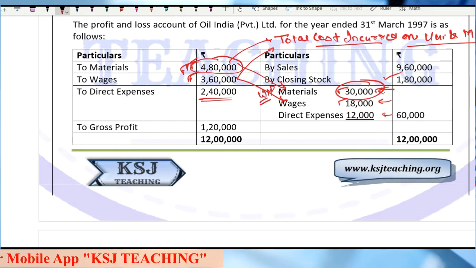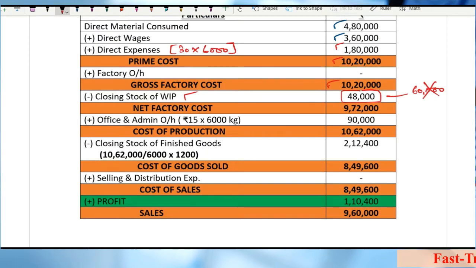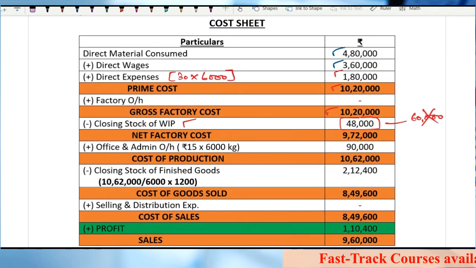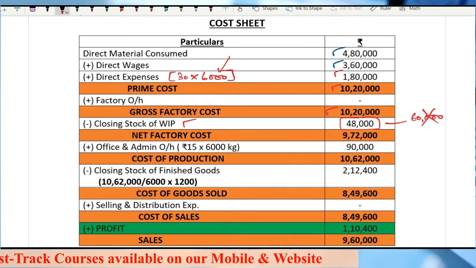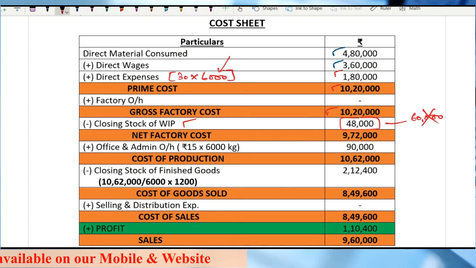Now coming to direct expenses, sir, here it is given 2,40,000, whereas in the costing records I am already taking the direct expenses cost on the number of units produced. I am not taking the total direct expenses. What I am taking is the direct expenses on the number of units produced, that is 1,80,000.